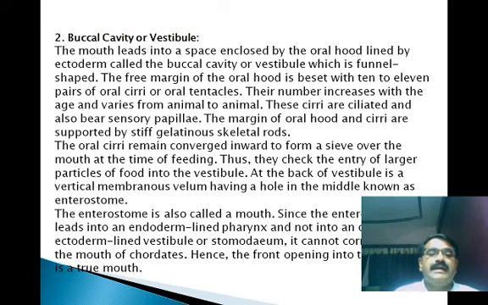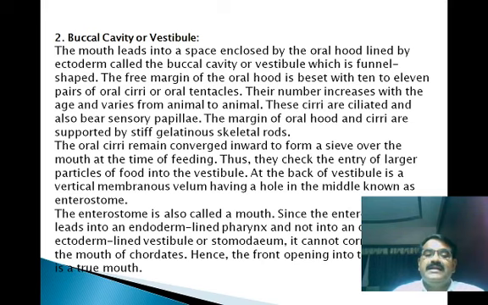The oral cirri converge inward to form a sieve over the mouth at the time of feeding. Thus they check the entry of large food particles into the vestibule, so they are known as filter feeding organs. At the back of the vestibule is a vertical membranous velum having a hole in the middle known as the enterostome, and the enterostome leads into the pharynx. The enterostome is also called the mouth.